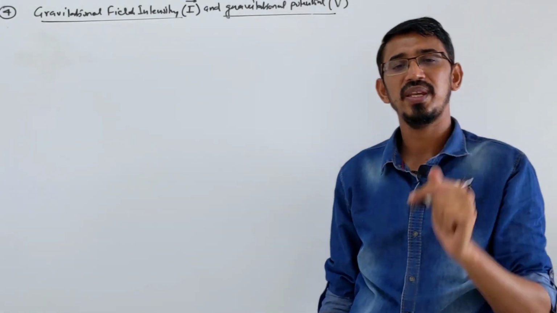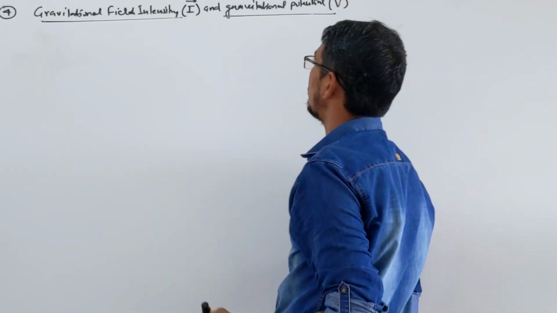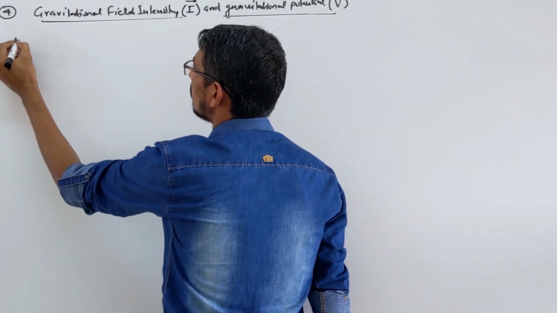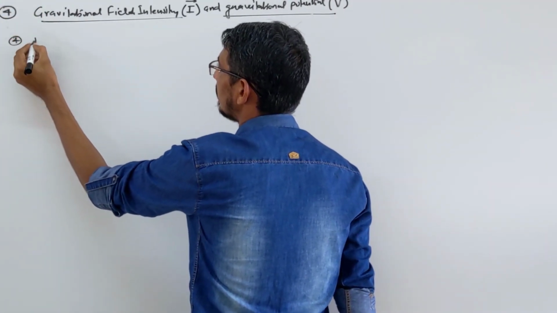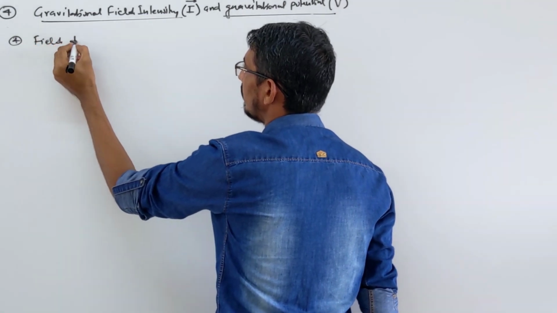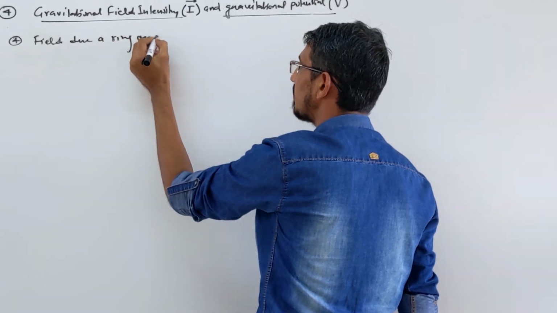And they can ask field due to a ring also. They did not ask it to us so far, but this ring is very important in electrostatics, the electric field due to a ring. So I am just writing it here, if you can note down that formula and remember it. So the fourth point: field intensity due to a ring, a uniform ring, on its axial point.